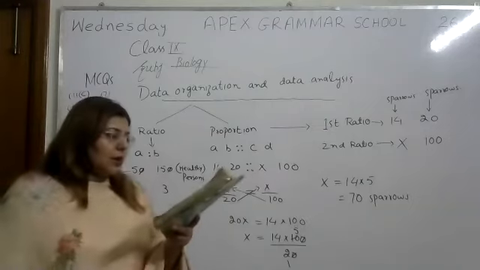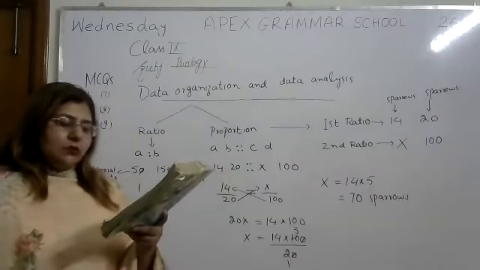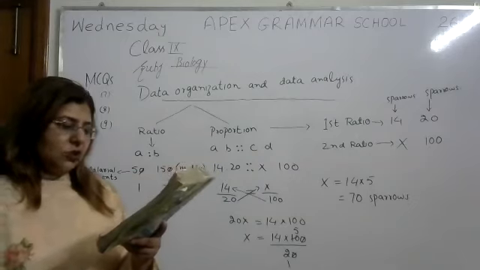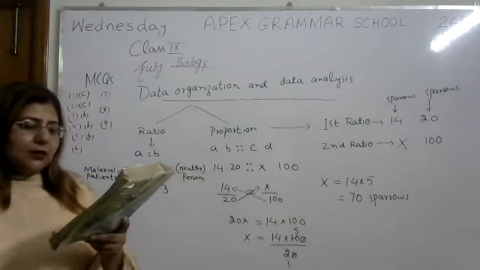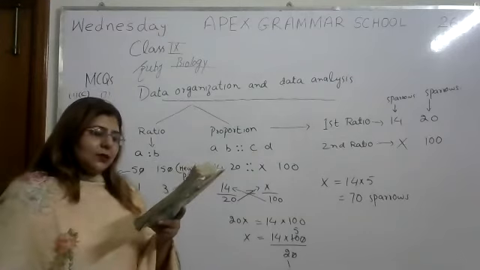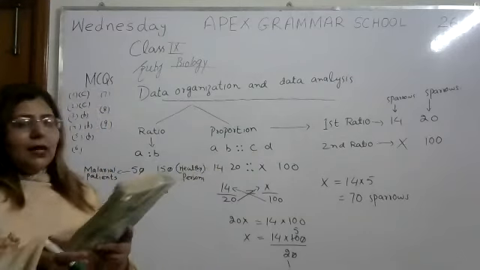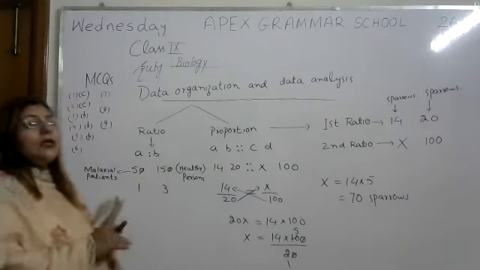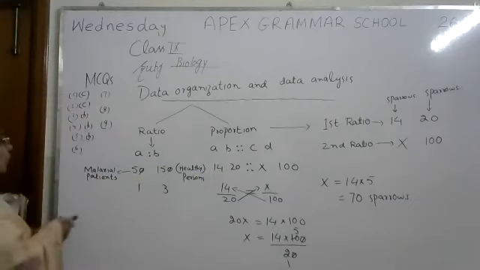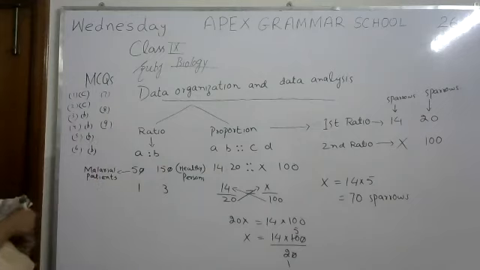Question number 6. Option A, used reasoning. Wrong answer. Option B, used observations. Option C, constructed a theory. This is not possible. D, testing a hypothesis. This is also not possible. So the right answer of question number 6 is B. Used observation. Okay.